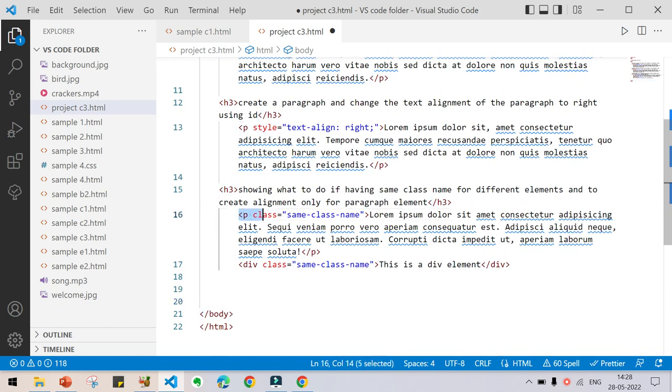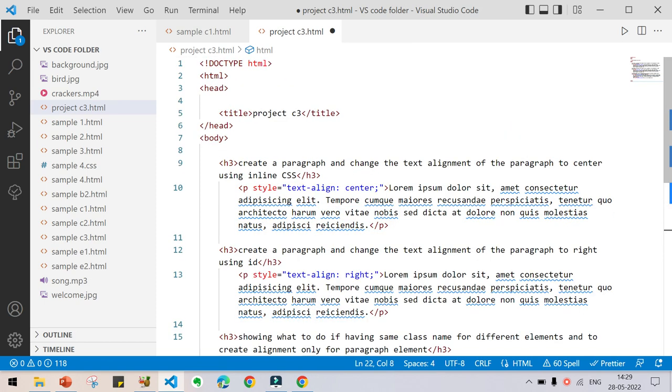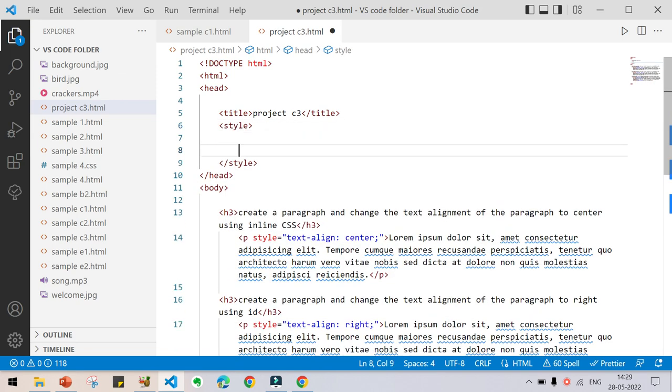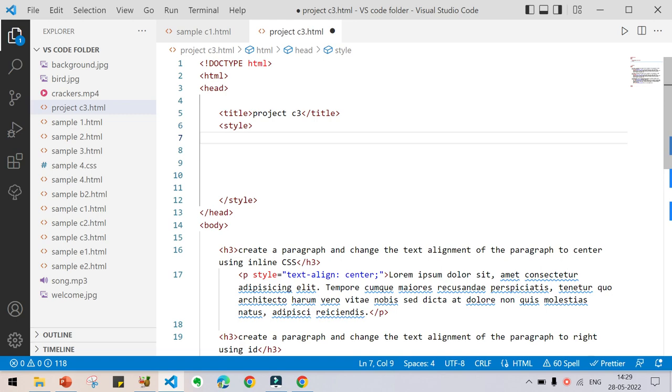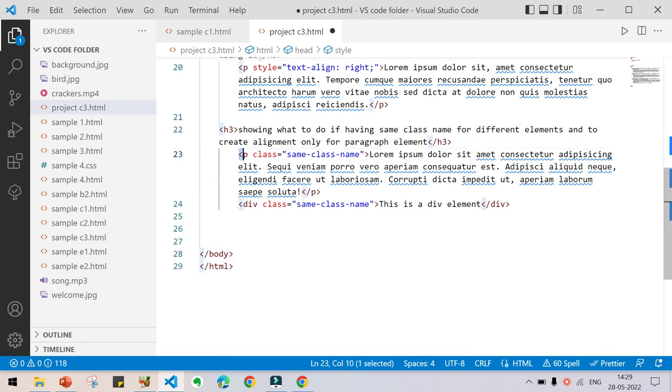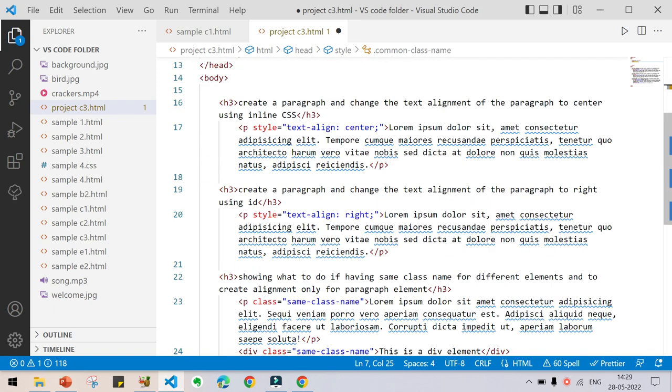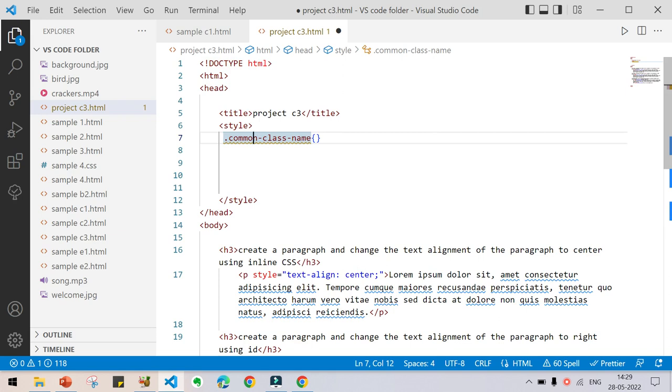Go to the head element and create a style element, type style and press enter. You will be having an open tag and close tag. Inside this, in order to represent this paragraph, you have to mention this class name there. So how to mention the class name? Dot, common class name. That is what our class name is. Let's check whether I am correct or not. Sorry, same class name. That is the class name. Okay, same class name, not common class name.